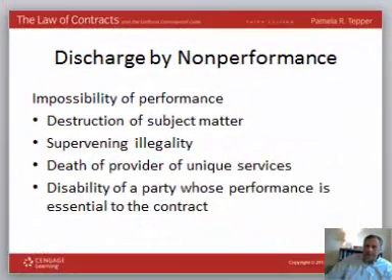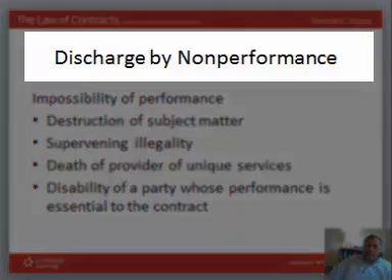So we've talked about discharge by performance or substantial performance, discharge by agreement, but what happens if there's non-performance? Can there be a discharge by non-performance? And the answer is yes.